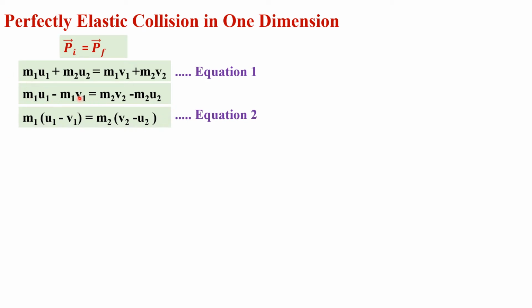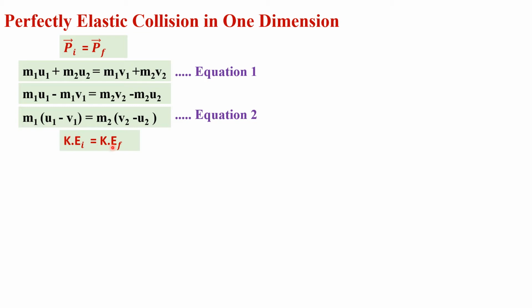m1 is same in both the terms, so we can take it as common. So by taking m1 as common, we get m1 into (u1 minus v1), that is equal to, we can take m2 as common here because it is same in both the terms, m2 into (v2 minus u2). Let's say it is equation number 2.